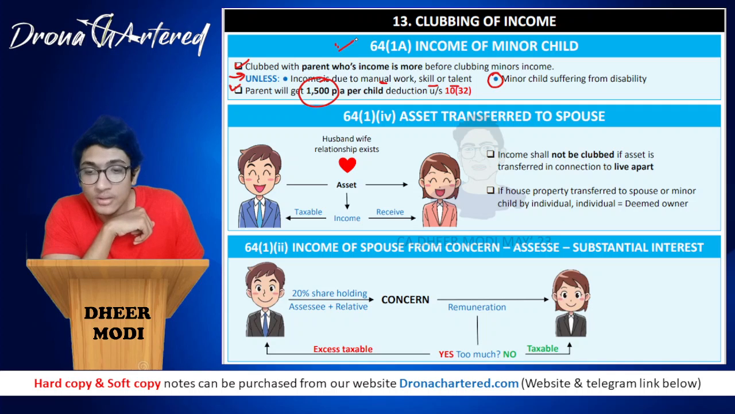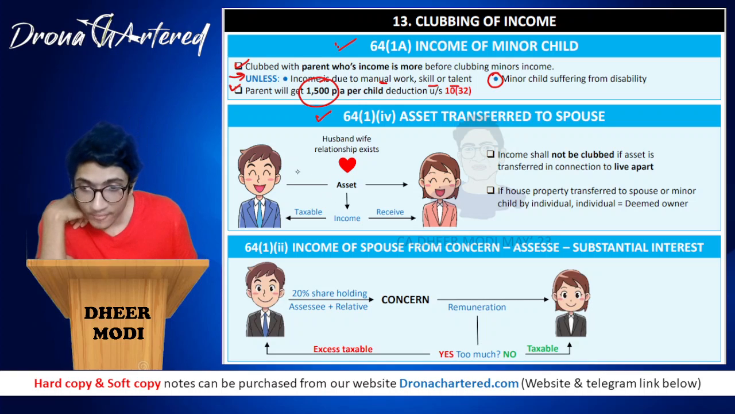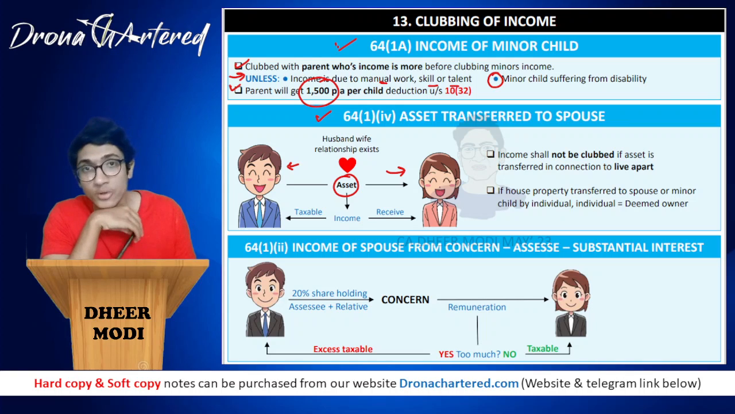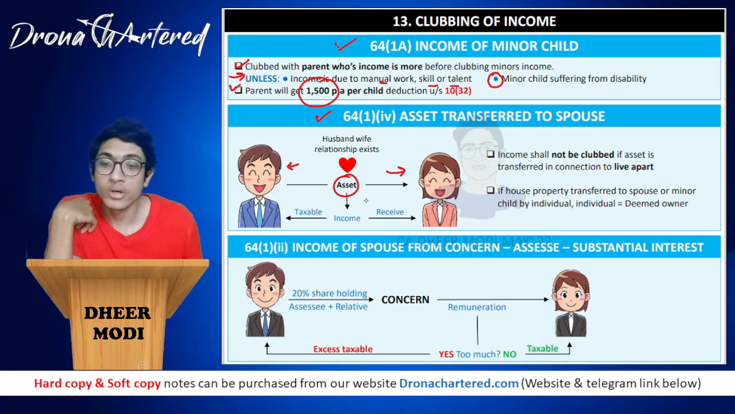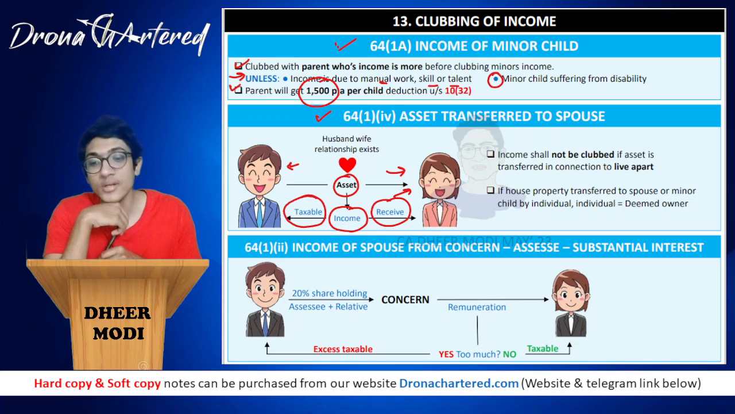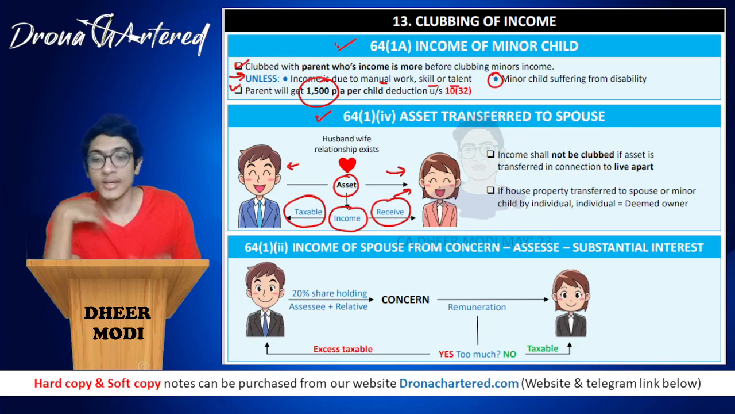Your next section is 64(1)(iv), that is asset transfer to spouse. For example, the husband transfers an asset to his wife. Since this asset is transferred between husband and wife, that is between relatives, this will not be considered as a transfer. However, whatever income this asset generates, the wife will receive it, but this will be taxable to the husband. So when an asset is transferred and the husband and wife relationship exists, even though the income is received by the wife, it will be taxable to the husband.